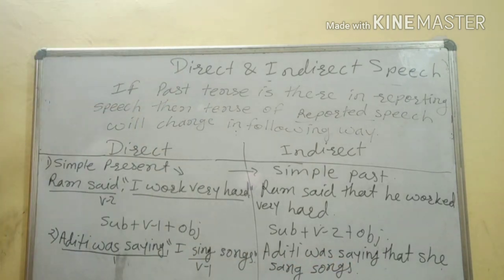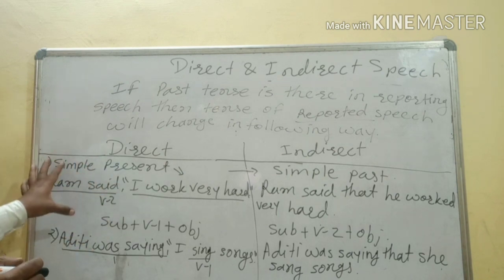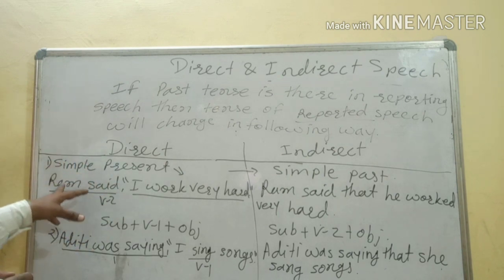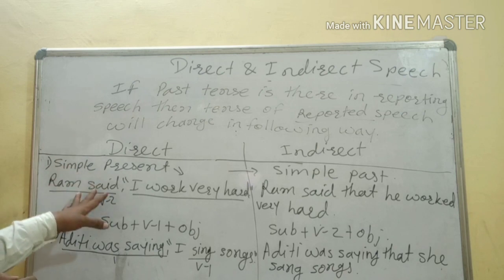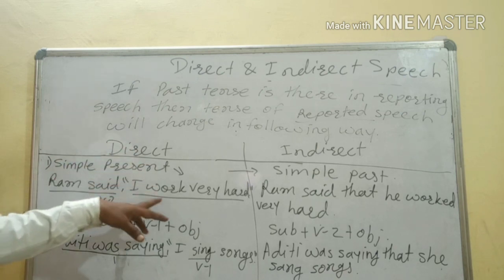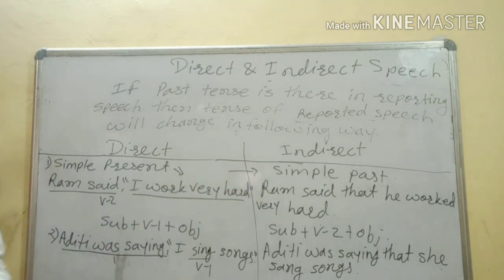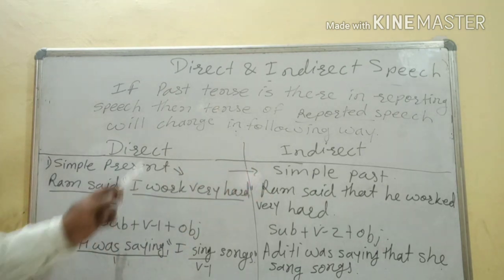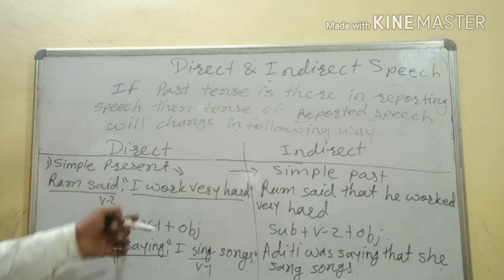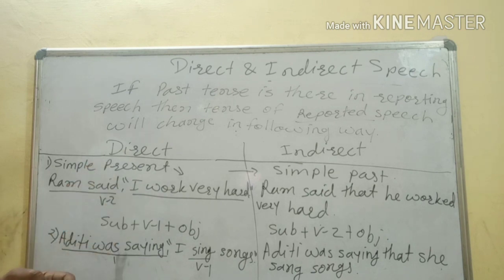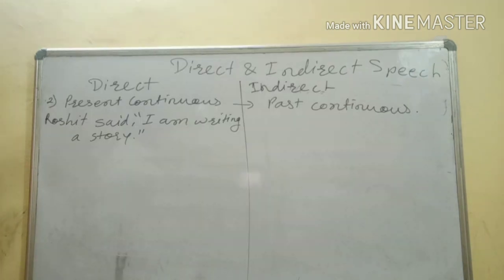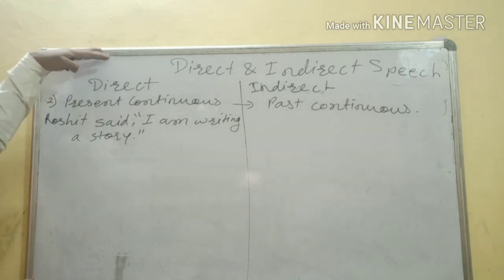Such kind of changes will be there in simple present. If the reporting verb is in past and the reported speech is in simple present, then it will change into simple past. Please make note of it. You can take a screenshot also. Just see what we are watching.